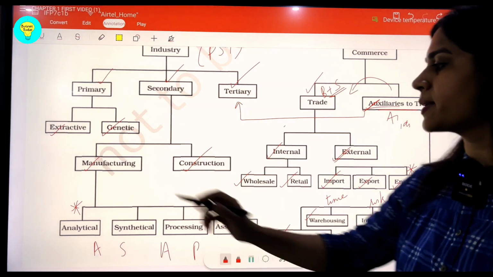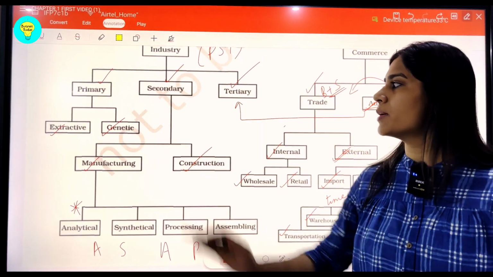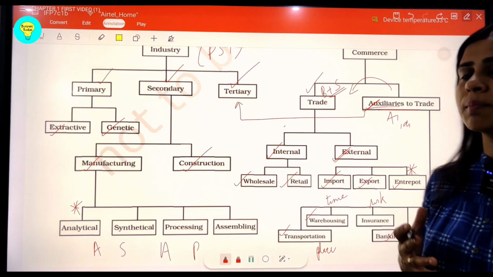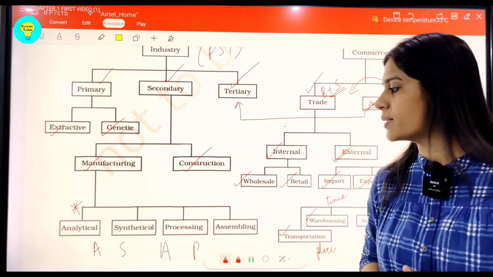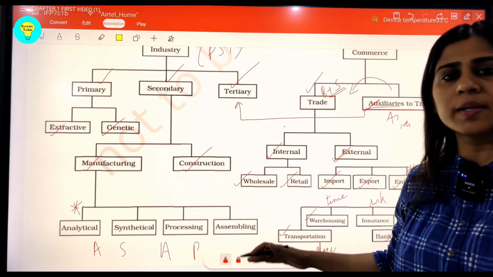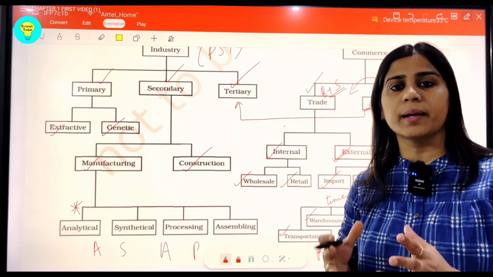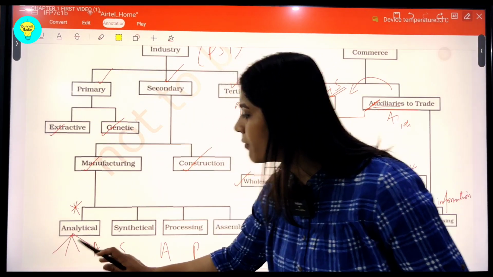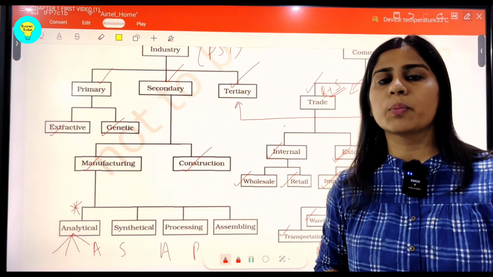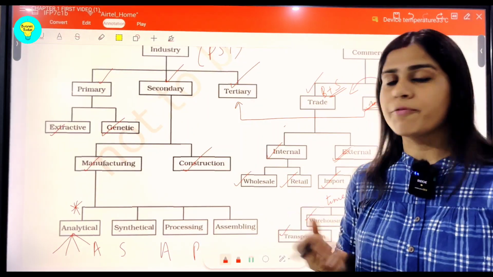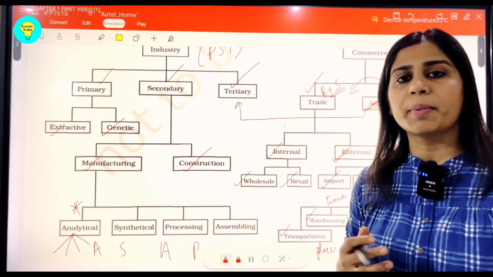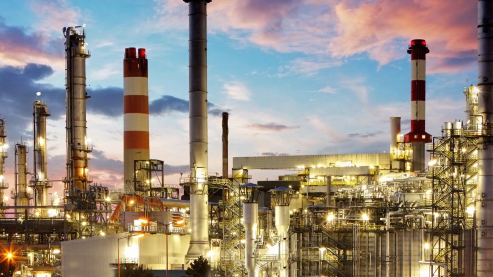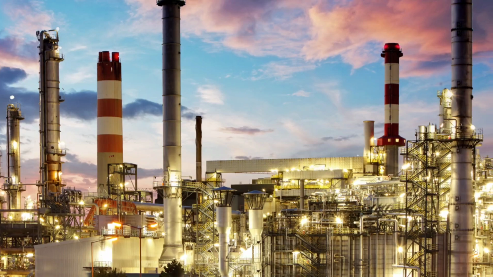Let us come back to this segment, students, ASAP, which is very, very important from manufacturing type of industries under the secondary industry, where some kind of conversion of raw material to finished good is taking place under these four subcategories. With analytical, we mean to analyze. Analyze means breaking down. Simply one product is broken down into several different useful products. Like we can take an example of oil refineries, where fractional distillation of petroleum leads to production of several useful products like paraffin wax, gasoline, Vaseline. So all these come under analytical industry.